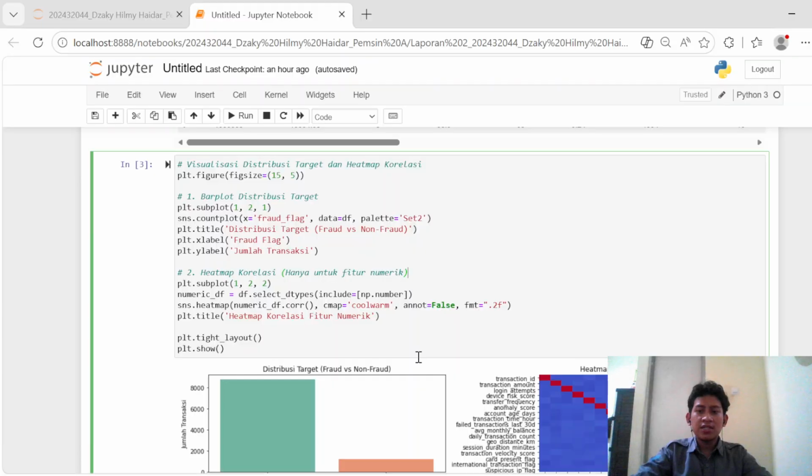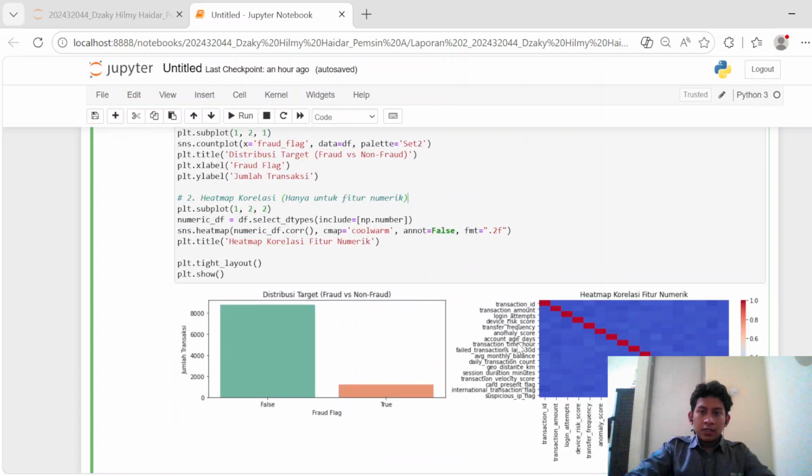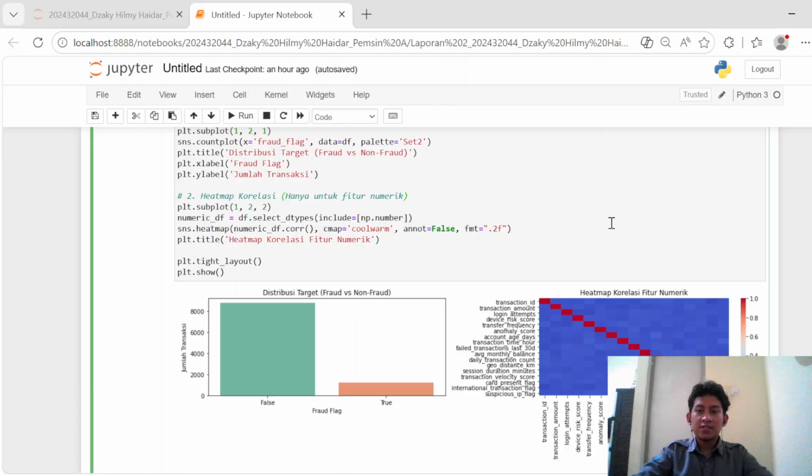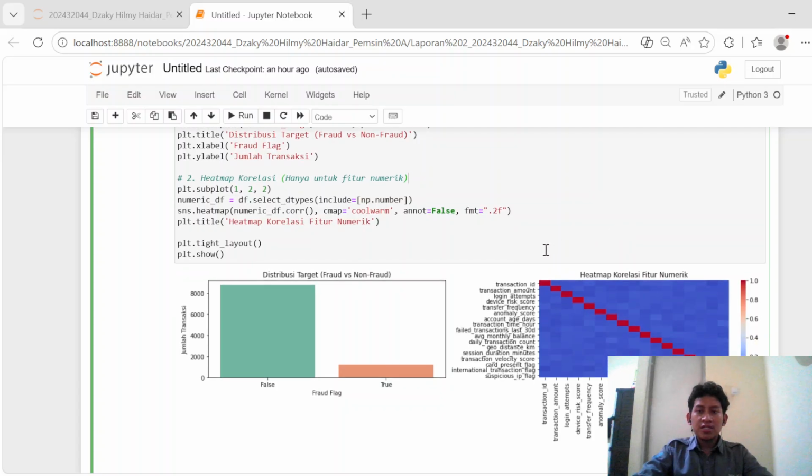The second visualization on the right is the feature correlation heat map. This matrix measures the strength of linear relationships between our continuous numerical attributes, such as login attempts, transaction amounts, and device risk score. Interestingly, the matrix is heavily populated by very large sets of blue and white, yielding correlation values that hover closely around zero. This specific finding is incredibly vital for our task.